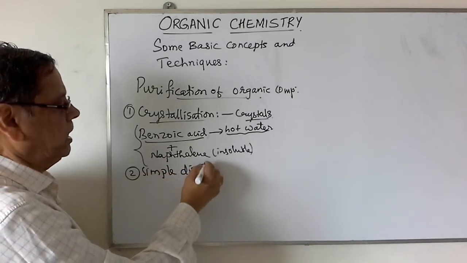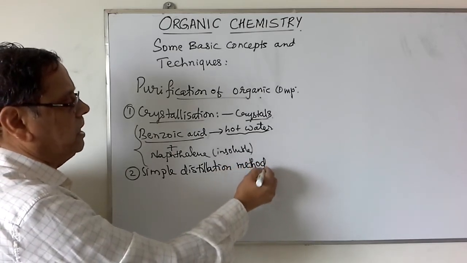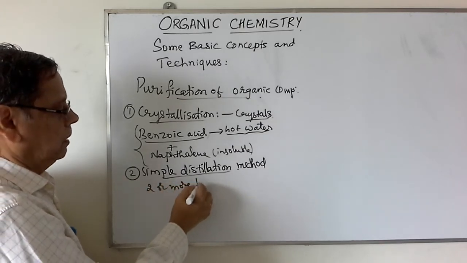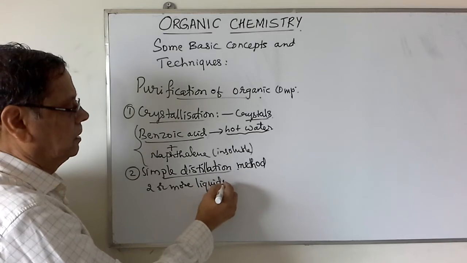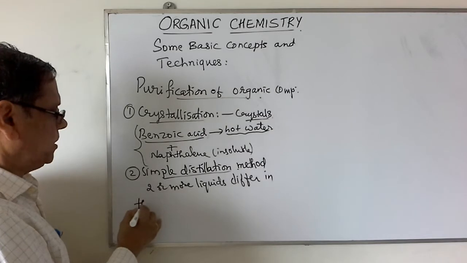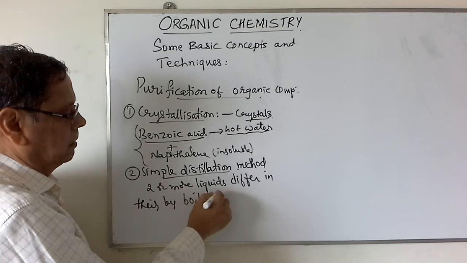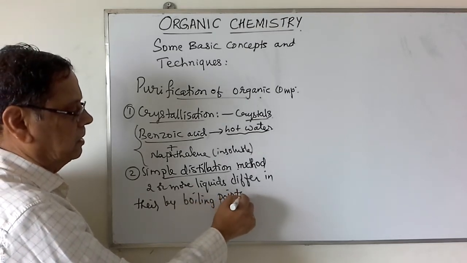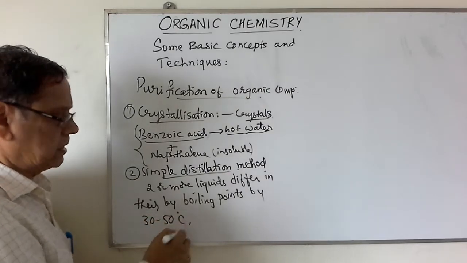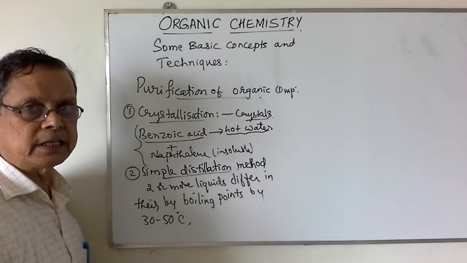Simple distillation method. In this simple distillation method, if two or more liquids differ in their boiling points by 30 to 50 degrees Celsius, then only we can separate them by means of this simple distillation method.